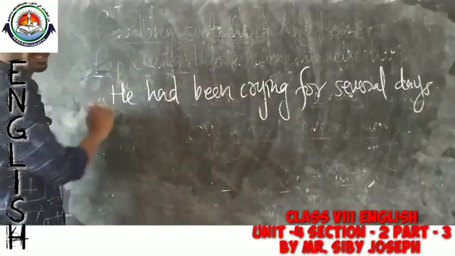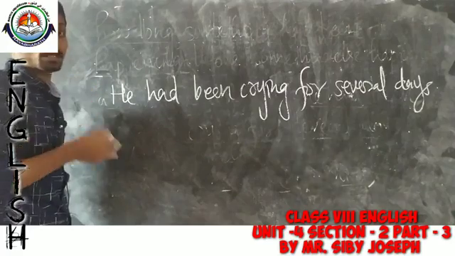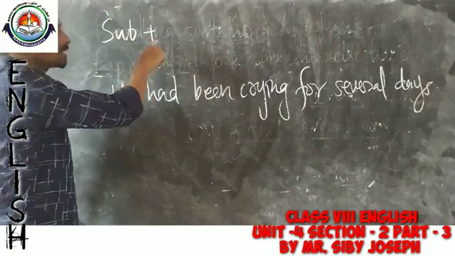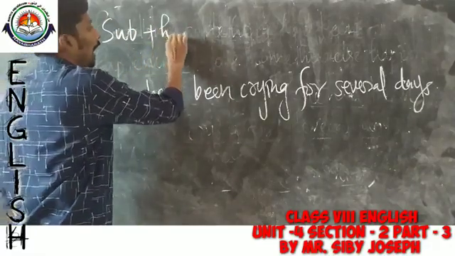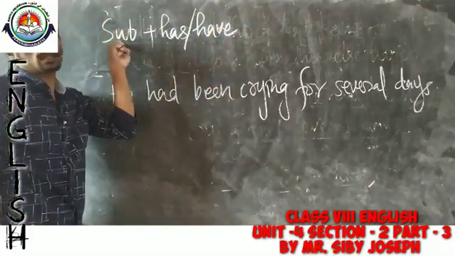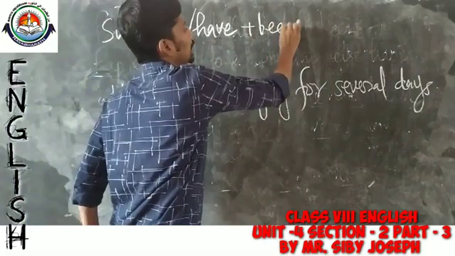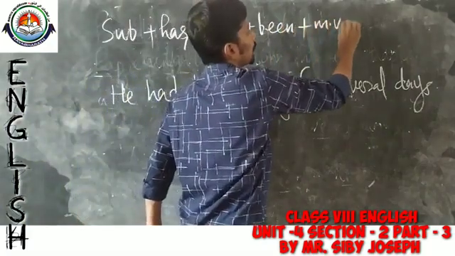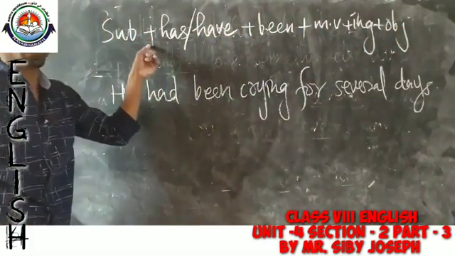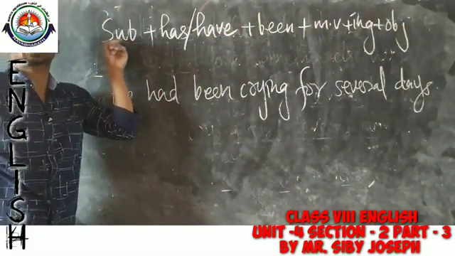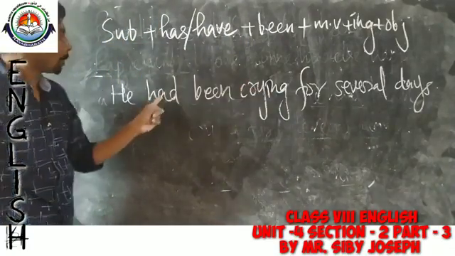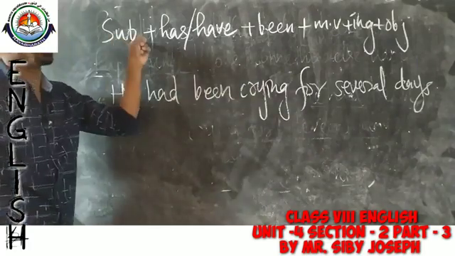So then tell me, what is actually the structure of present perfect continuous tense? It is subject plus, instead of had we have has or have, depending on the condition of the subject, plus been plus main verb plus ing plus object. So this is actually the structure of the present perfect continuous. So past perfect continuous is actually the past form of the present perfect continuous.